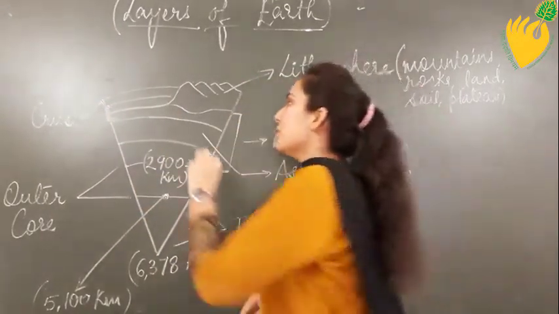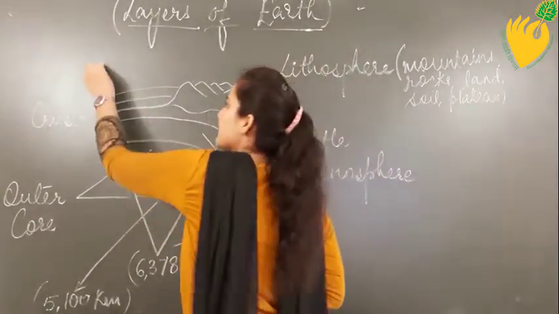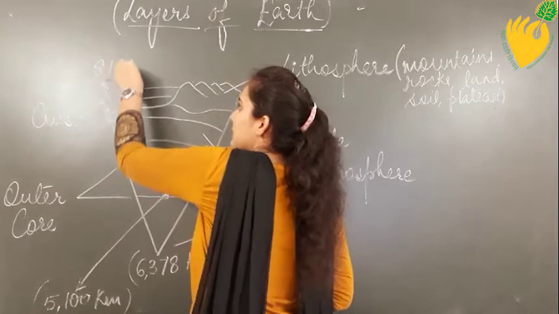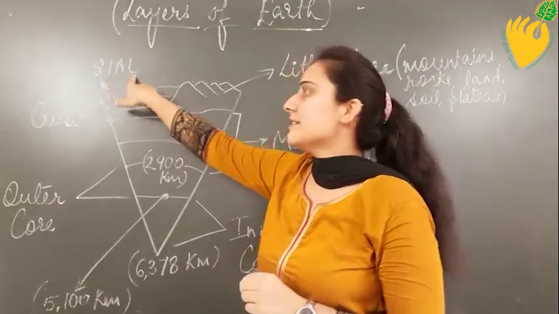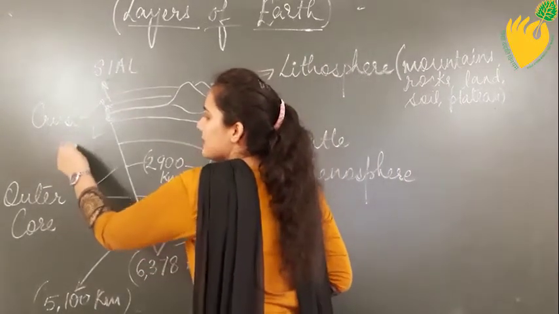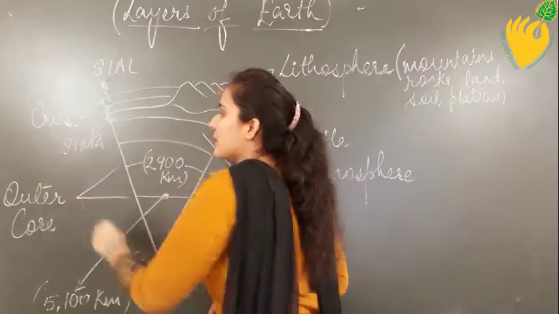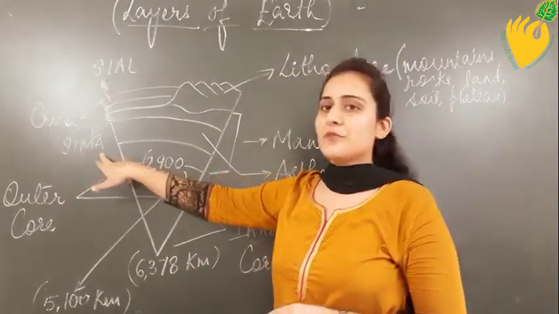layer. Now the upper crust layer is mainly made up of Sial, where Si stands for silica and Al stands for aluminium, whereas the lower crust layer is mainly made up of Sima, where Si stands for silica and Ma stands for magnesium.